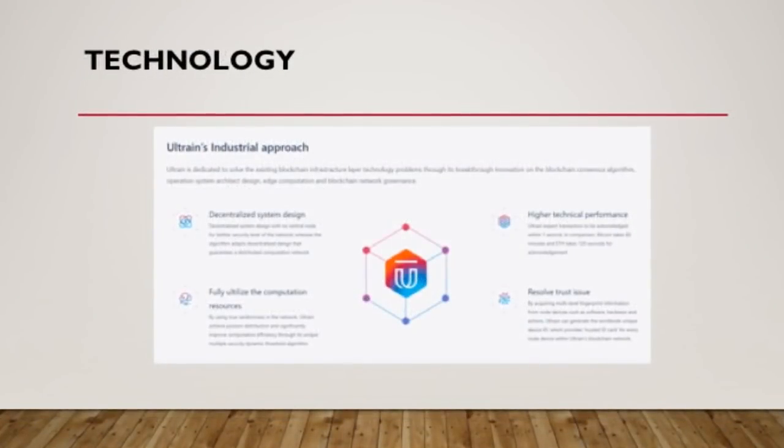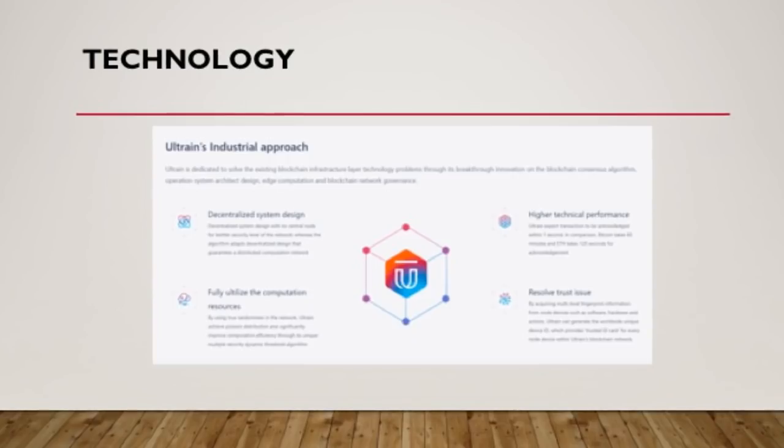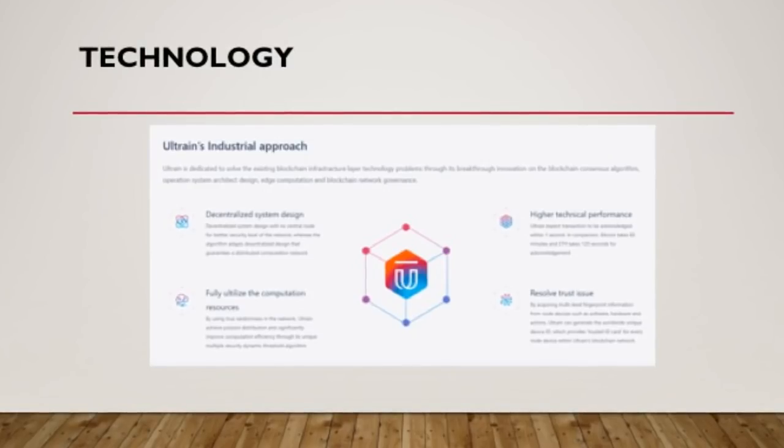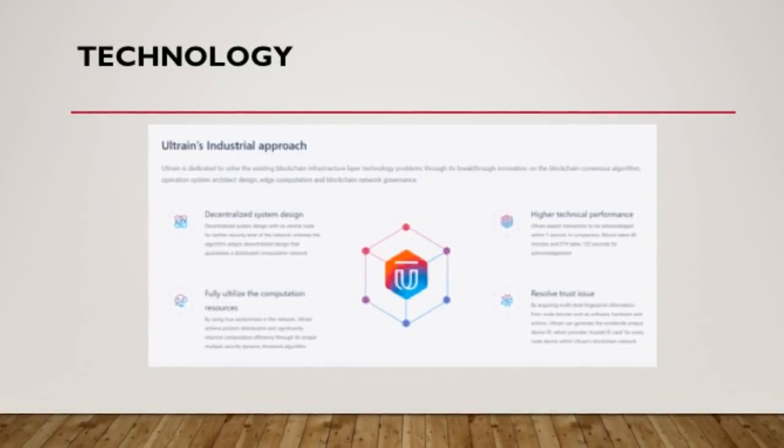Technology. Ultrain team is working on a new model called Trusted Computing that includes CPU, GPU, memory computing, hard disk, and bandwidth resources. A large variety of devices will be able to participate in the network development, including mining rigs or IoT smart devices. Another important feature of the project is its own RPOS consensus model, based on the delegated POS mechanism. Another important feature is user-friendly smart contract Robin framework based on TypeScript.